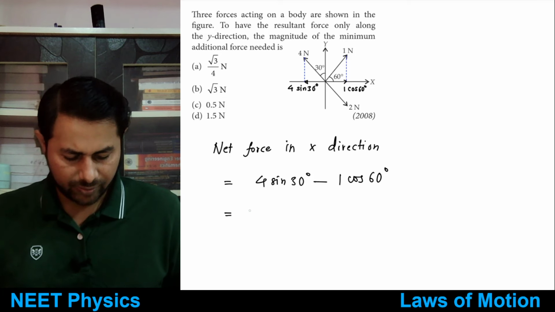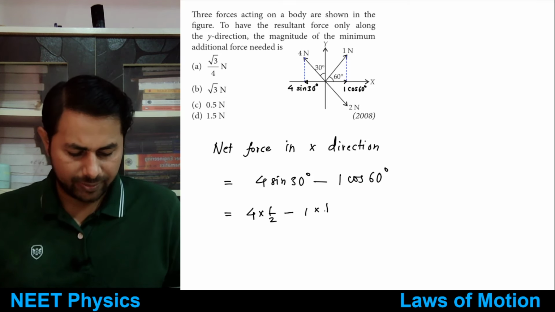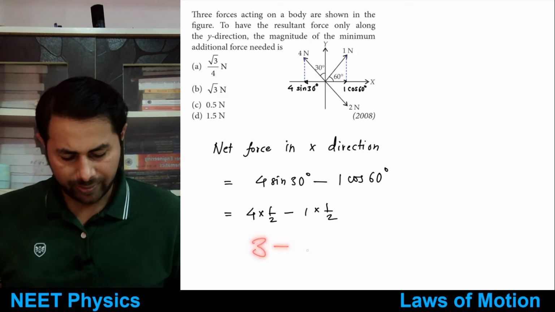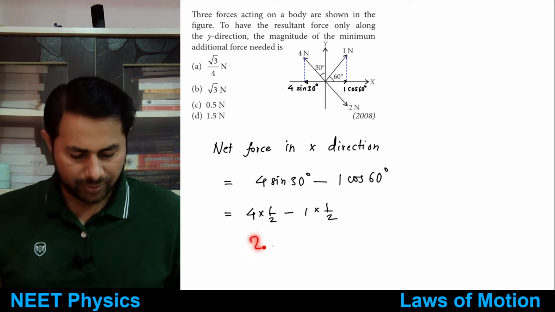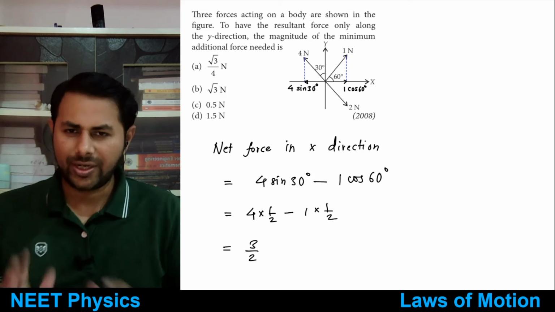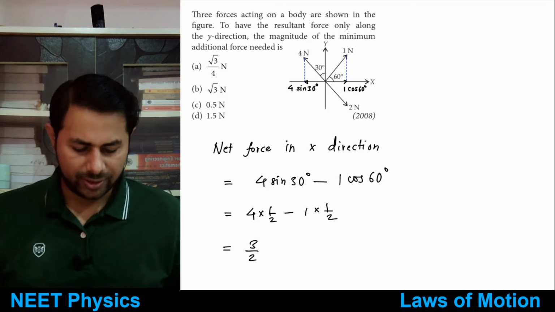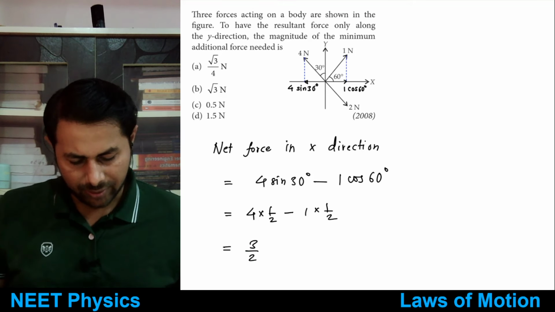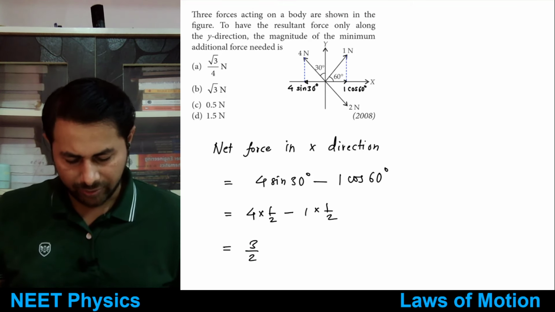So that is 4 times half minus 1 times half. So this is 2 minus half, or you can take half common. 4 minus 1 is 3, so 3 by 2. So net force is 3 by 2, that is 1.5 newtons.